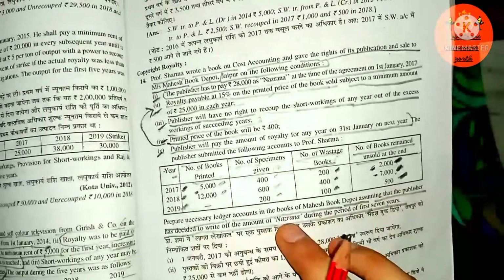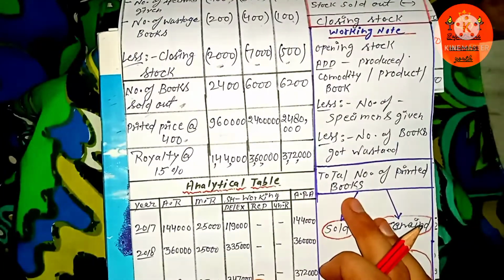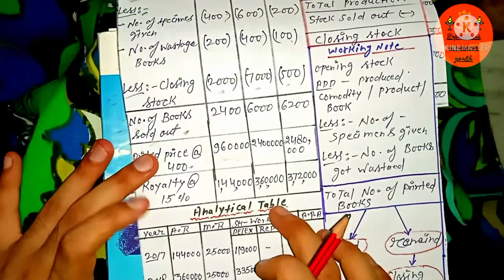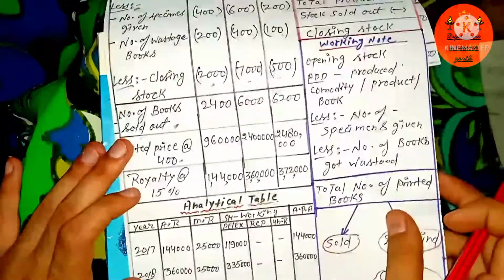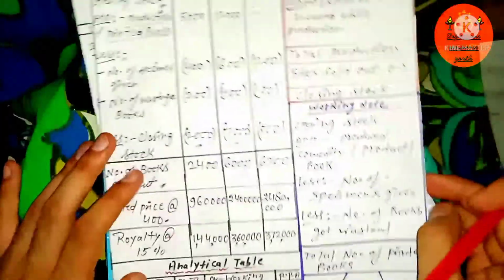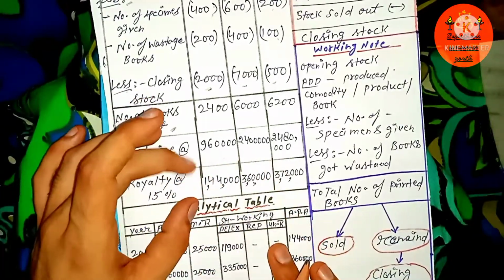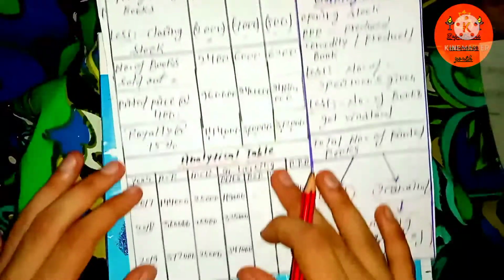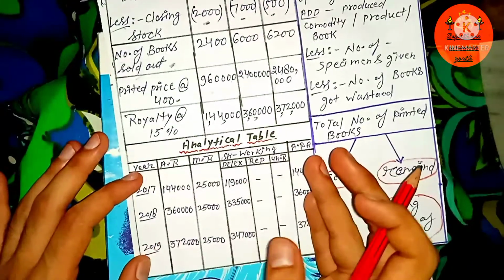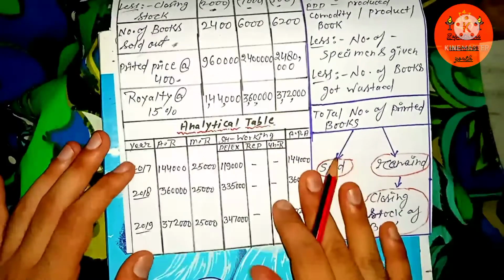Assume that the publisher writes off the amount of Najrana during the period of the first 7 years. Here you can see I have simply figured it out. You don't need to prepare that, but for your convenience I have prepared the analytical table. Even if you don't prepare this, we know how much amount in the different years is payable to the publisher. I have prepared that analytical table just to teach you in a better way.